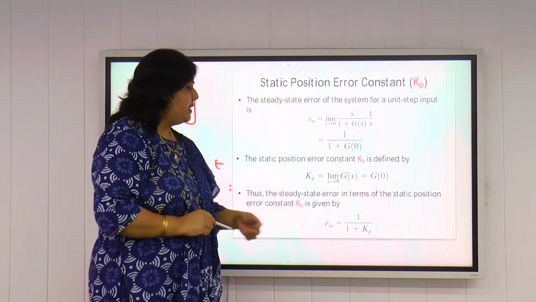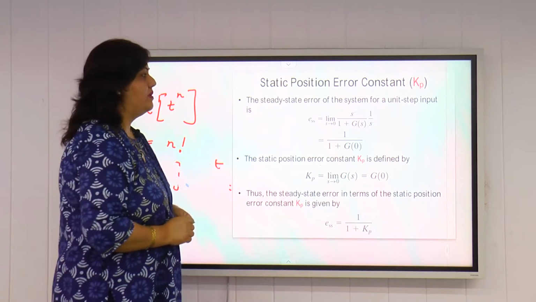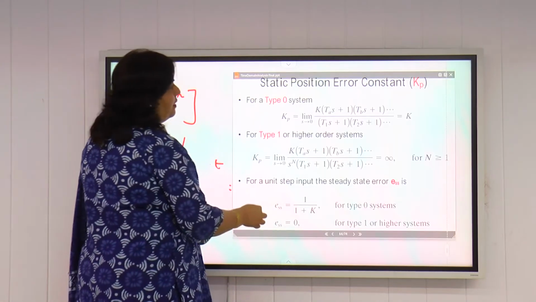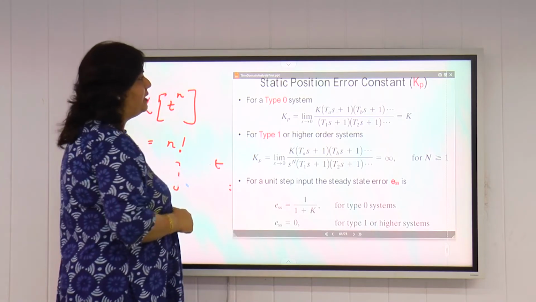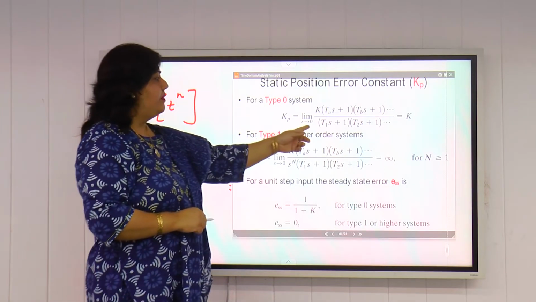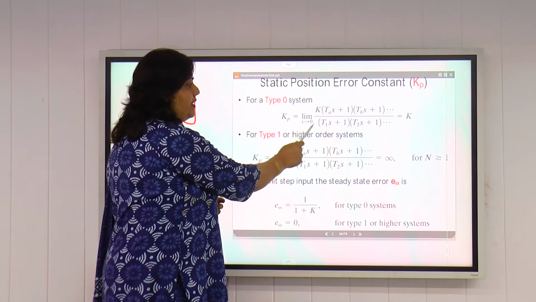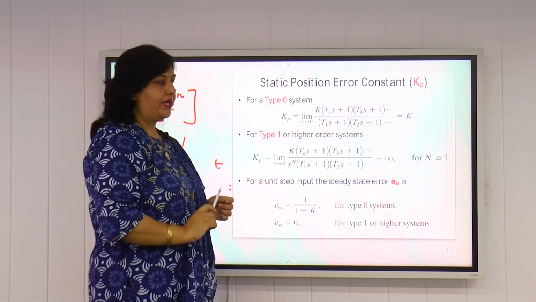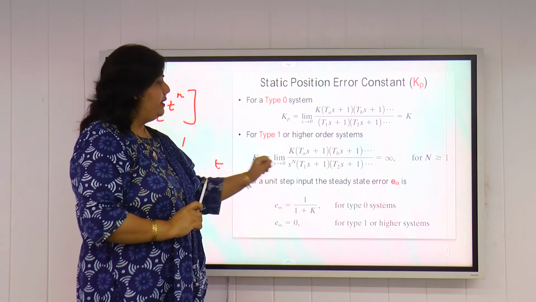So what will be the steady state error? It is equal to 1 by 1 plus Kp, where Kp is the position error constant here. Similarly, we can find the value of the position error coefficient for type 0 system and type 1 system. For type 0 system, we have S raised to power 0 here, and for type 1, S raised to power 1. So we have no term of S in the denominator for type 0. For type 1 system, this capital N is equal to 1, so we will take only the S here.